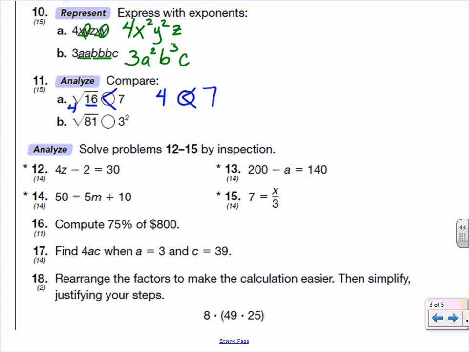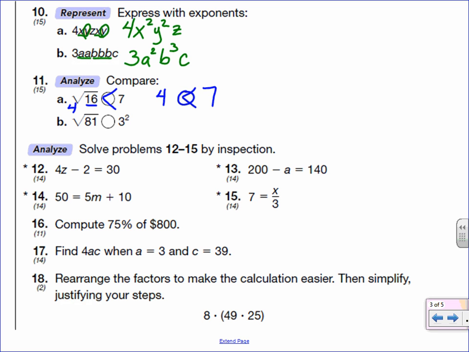Then we have the square root of 81, which asks the question, what number times itself gives us 81? It's odd, so I know that it's going to be an odd number. So I could start with 3. 3 times 3 is 9. Well, that didn't work. Then I could try 5. 5 times 5 is 25. So that wasn't high enough.